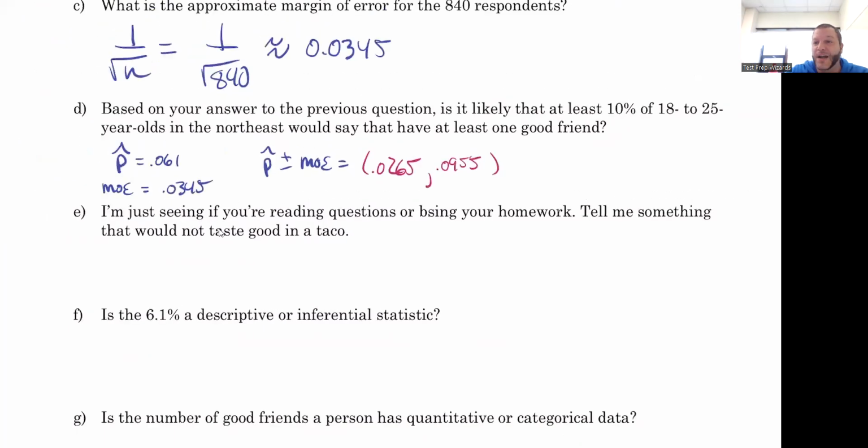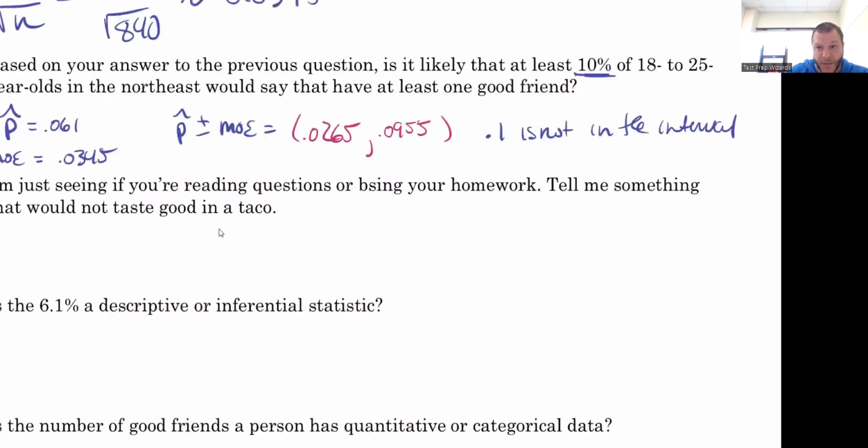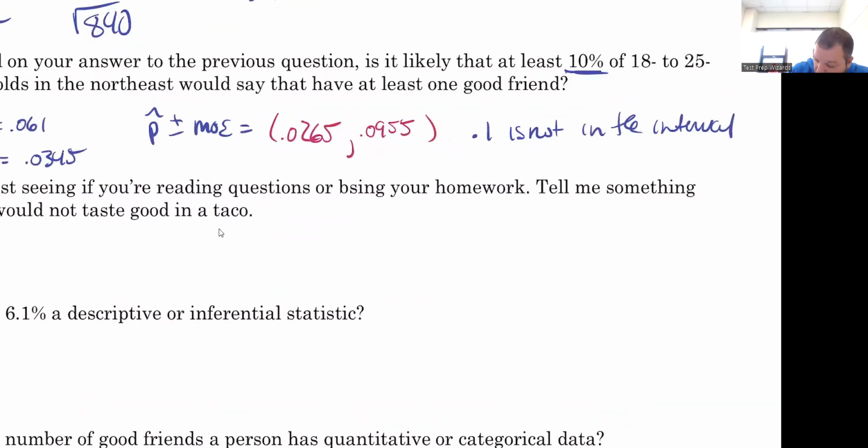So that would be our range. And so would 10%, at least 10%, so 0.1, is not in the interval. So having at least 10% would not be feasible or plausible. Well, it wouldn't be plausible. So at least 10% is not plausible. Notice that this really also depends on the wording of the question.